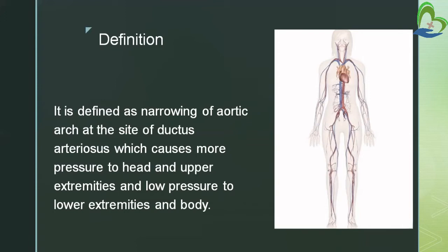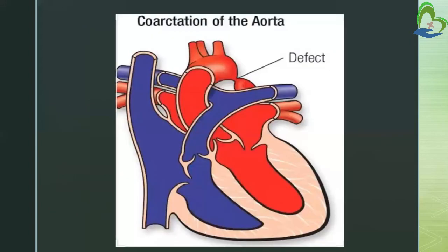In coarctation of aorta, the narrowing is present at the site of the ductus arteriosus. Because of this narrowing, there will be more pressure to the head and upper extremities, and there will be low pressure at the lower extremities and body. We will learn why there is more pressure to the head and low pressure to the lower body. This is the picture of coarctation of aorta. We can see that at the site of the ductus arteriosus, narrowing is present. That narrowing is called coarctation of aorta.